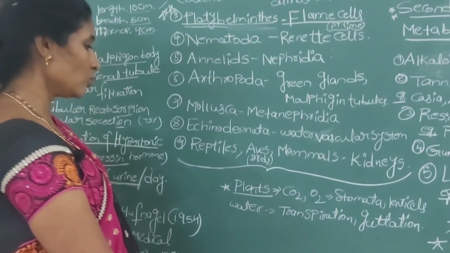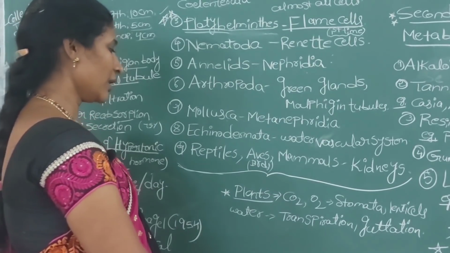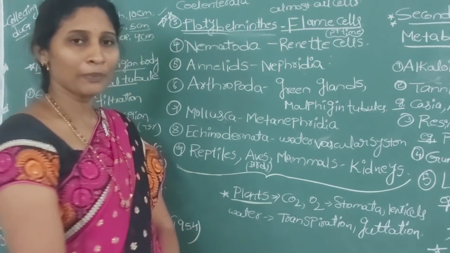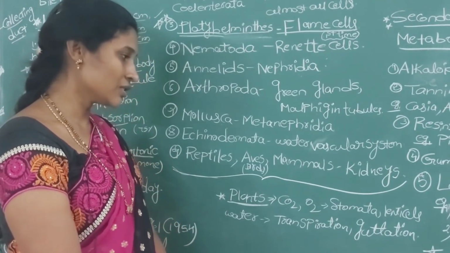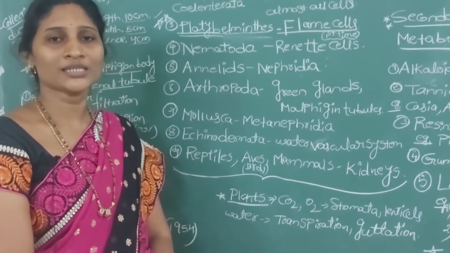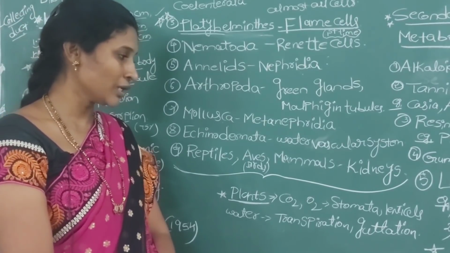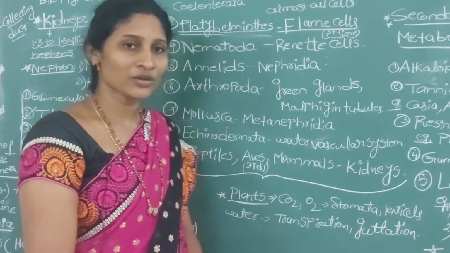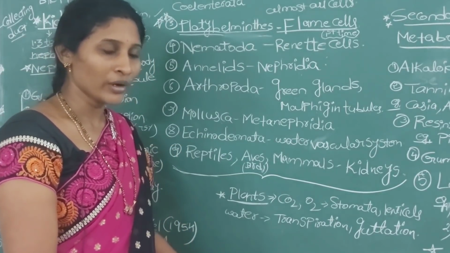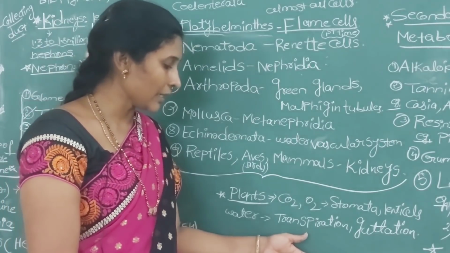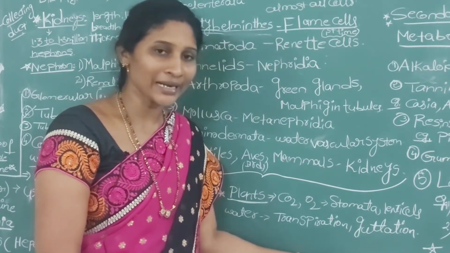Till now we have seen everything about animals. The next is plants. Plants also produce waste, obviously. For example, during photosynthesis plants produce oxygen as a waste product. It is sent out through the stomata of the leaves and the lenticels of the stem. But mainly, plants absorb a large amount of water. The excess water is thrown out from the plant body either by the transpiration process or by guttation.